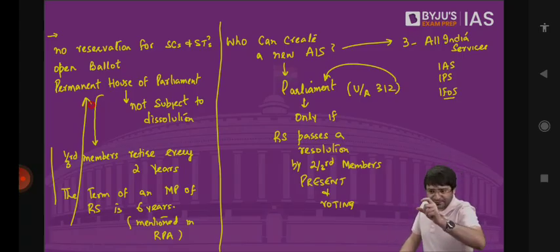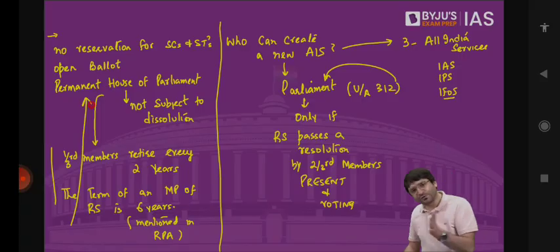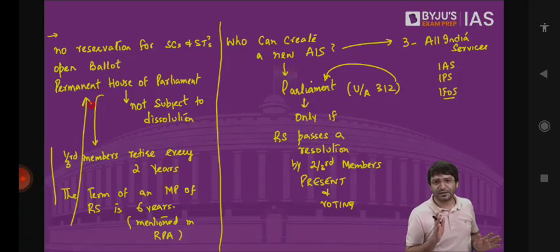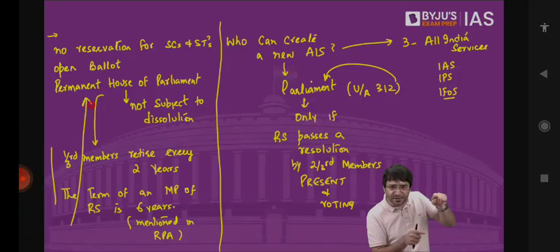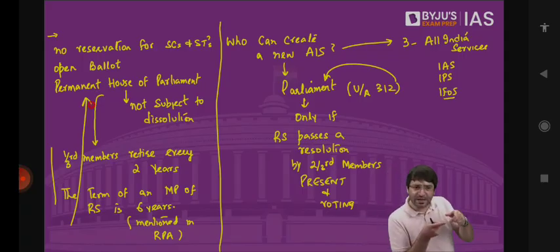Now, if I am elected to Lok Sabha from Wayanad, will I remain in office for the entire 5 years or for the remainder of the term, which is 3 years? I will remain in office for the remainder of the term, which is 3 years. Same goes with a Rajya Sabha MP as well. If this Rajya Sabha MP had a term of 6 years, and after 2 years he was disqualified or resigned or died, when a fresh election is conducted for this seat, you will remain in office only for the remainder, which is 4 years, not the entire 6 years.